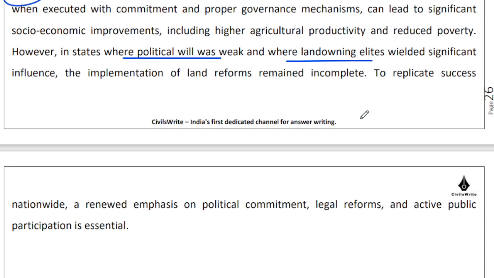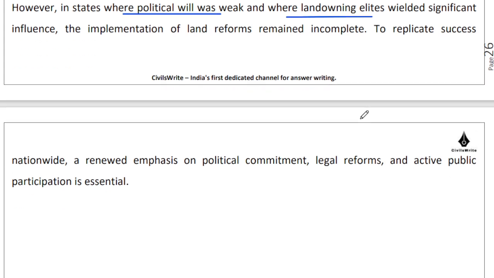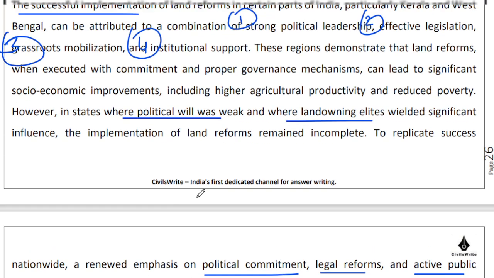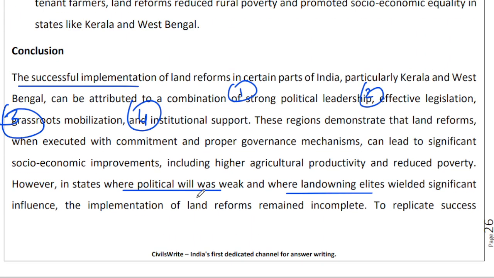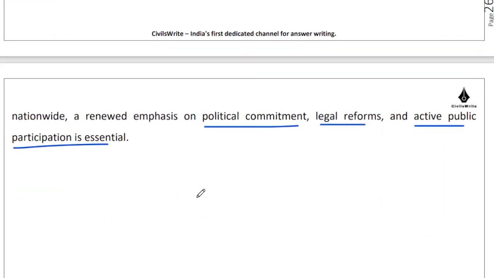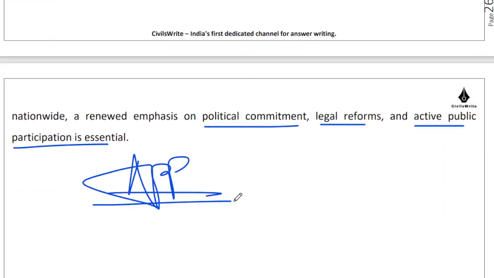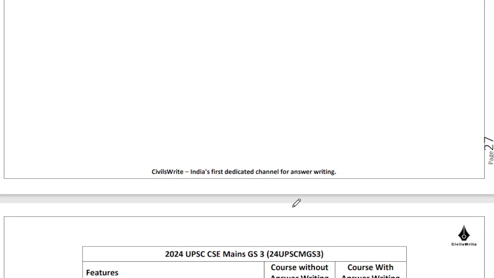Now, I don't know whose agenda land reform is today, but if land reform is on anybody's manifesto, we need a lot of political commitment, a lot of legal reforms, and a lot of active public participation. I'm not sure whether it can be easily done, right? So this is the approach that you need to take for this particular question, where you need to highlight a broad-ranging set of factors which were behind the successful implementation of the land reforms.